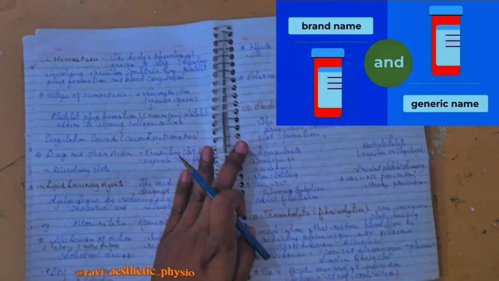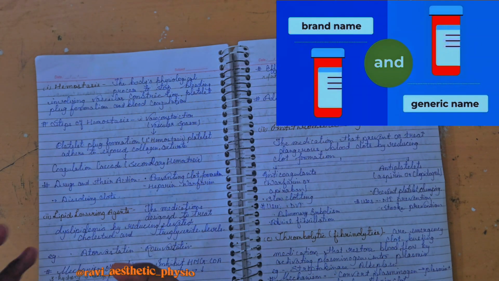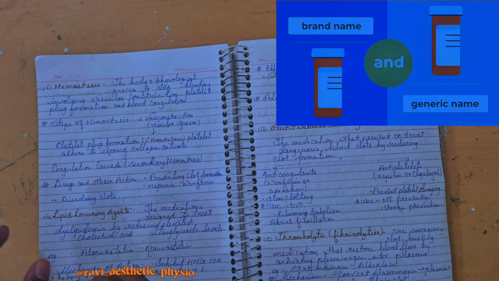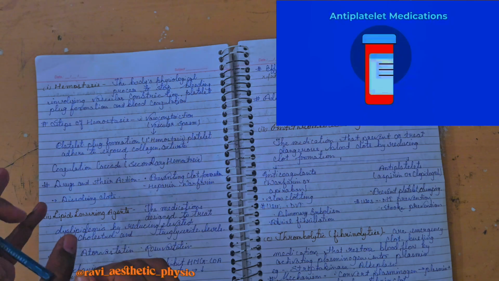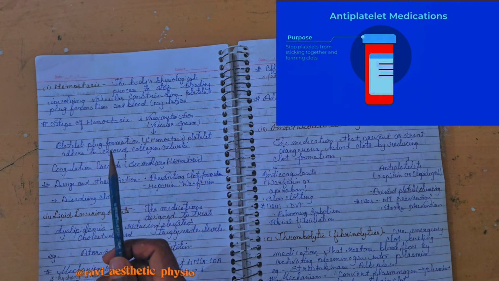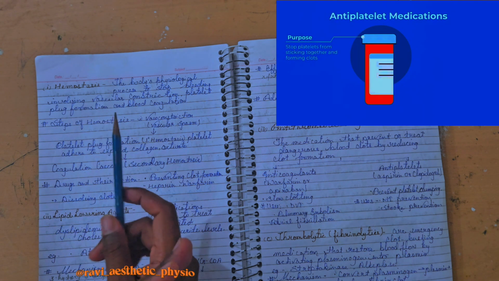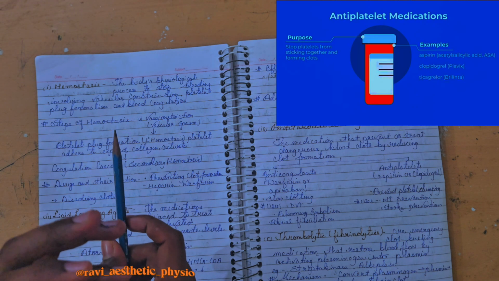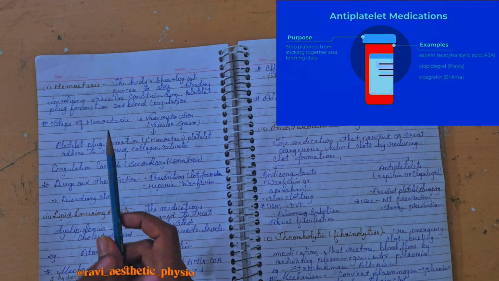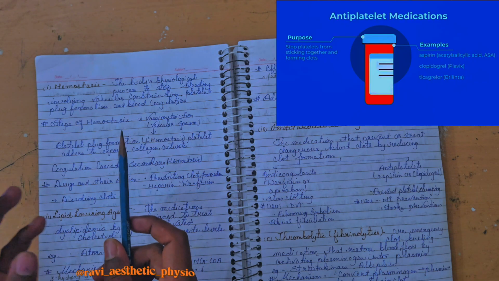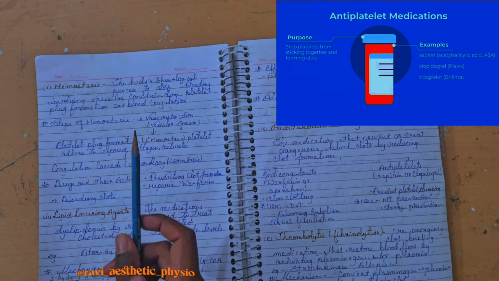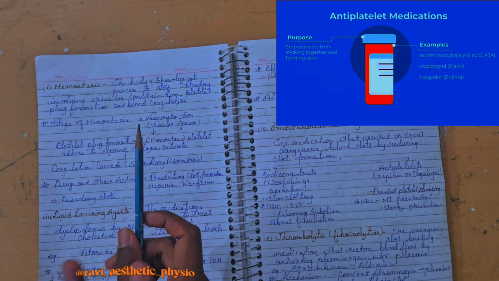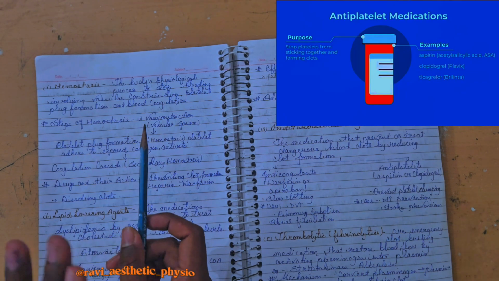Next is hemostasis. What is the meaning of hemostasis? The body's physiological process to stop bleeding, involving vascular constriction, platelet plug formation, and blood coagulation. It means if you have any kind of cut or wound, blood is continuously released over the wound. So the mechanism of hemostasis occurs to stop the bleeding and cause agglutination of the blood over the wound.